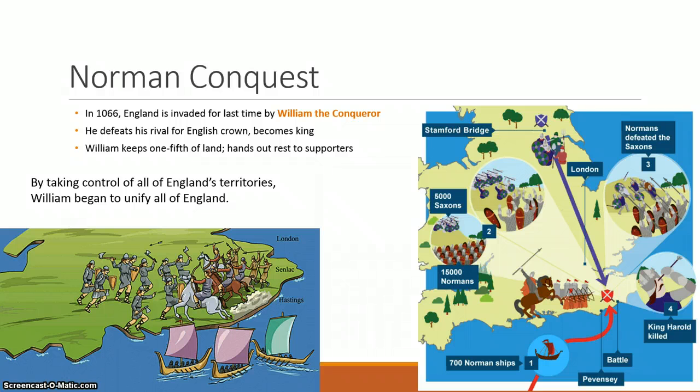William kept 1/5 of the land and handed out the rest to his supporters, those who backed him in the battle. By taking control of all of England, William began to unify England. Hastings was located right here, very close to modern-day London.